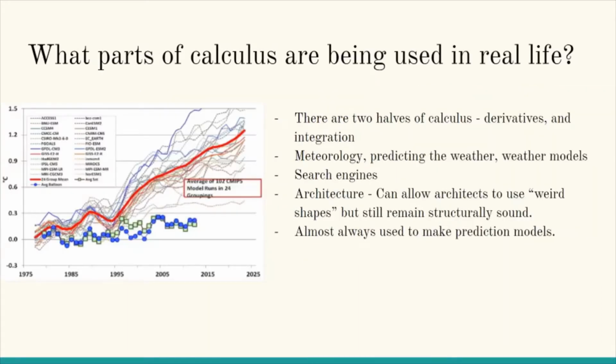What parts of calculus are being used in real life? Fundamentally, there are two halves of calculus, which are derivatives and integration. Meteorology, predicting the weather models, search engines, architecture, and they're almost always used to make prediction models. For example, in architecture, they need to know how to make structurally sound buildings. So they use calculus to find out at what point would the building topple over, and they have functions related with that.